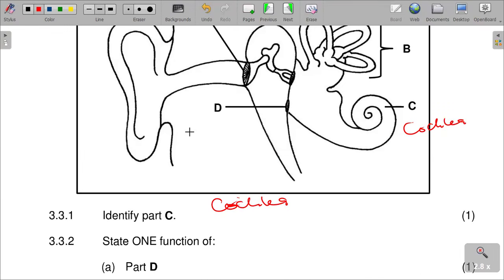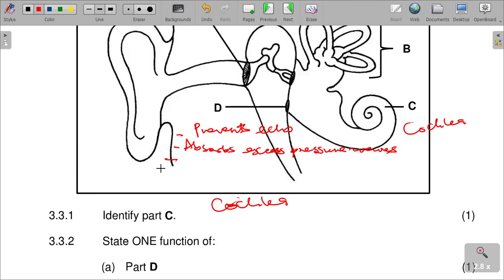For party D, I can just write below it that it absorbs excess pressure waves, or releases pressure from the inner ear, or it prevents an echo. Party D prevents echo. It also absorbs excess pressure waves.